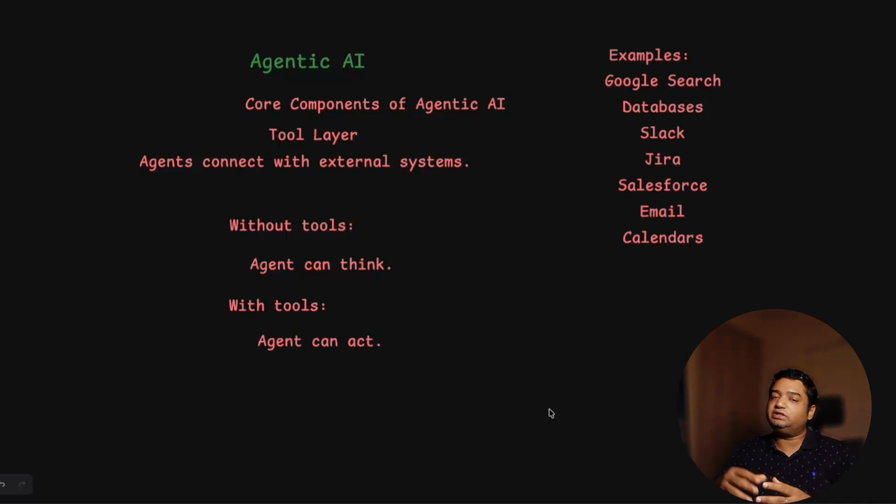For example, if agentic AI has to connect to some database to perform some action, then it should have that connectivity tool to connect to the database. If it has to check the calendar to schedule something, then it should have that calendar API calling capability. That tool should be provided to the agentic AI. Now all these tools have been combined into a single layer with the help of MCP. We have already discussed the basics of MCP in one of the videos.